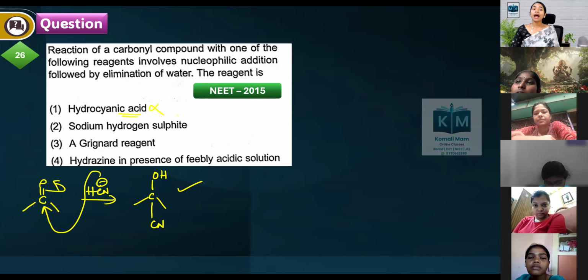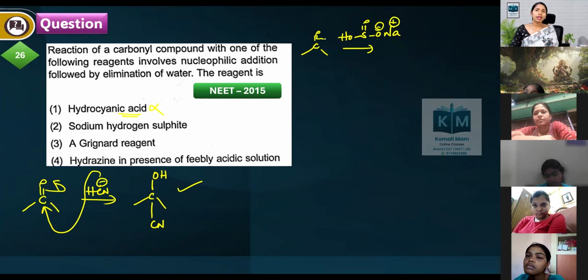Next, sodium hydrogen sulfite. Take a carbonyl compound and add NaHSO3, sodium bisulfite. What will happen? The C=O pi bond breaks and the nucleophile should attack. Sulfur is a good nucleophile, so sulfur goes and attacks. These electrons shift to oxygen, giving O minus Na plus.